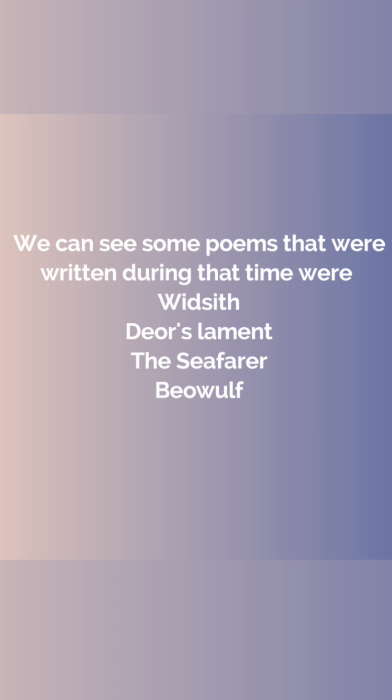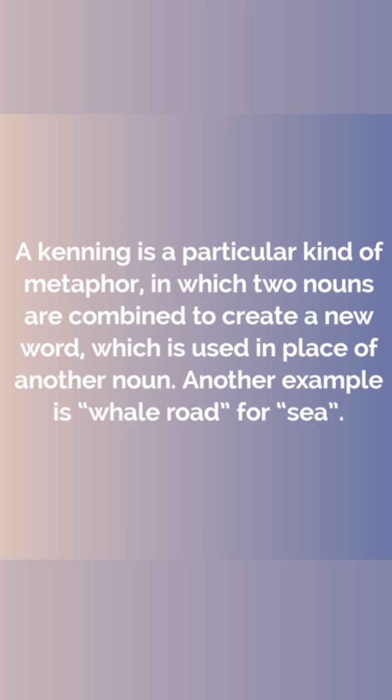When we study Beowulf, we can see that it starts in medias res, that means in the middle of a major event or incident that is going on. We can also see the use of kenning, which was mostly used in the poems written at that time. And what actually is kenning? Kenning is a particular kind of metaphor in which two nouns are combined to create a new word, which is used in place of another noun. For example, in Beowulf, we will see that the word whale-road is used for sea, and that is how kenning is used.